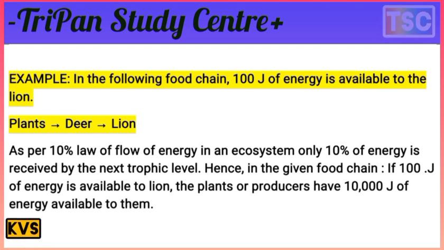That's important. 100 joules for the lion. There is a reversible process here. 10 is multiplied by 100, which means 1000 for the deer, and 1000 multiplied by 10 means 10,000 joules available for the plants. You know that it is a reversible process.